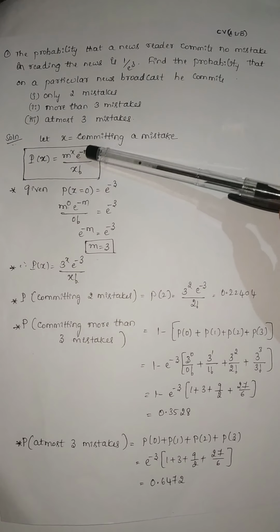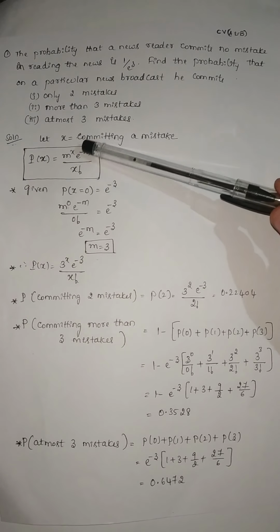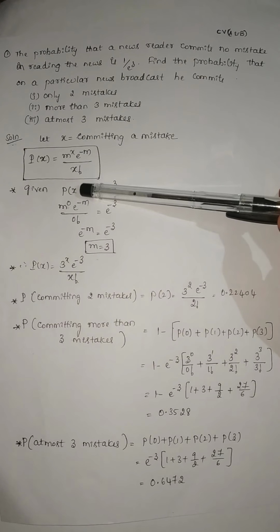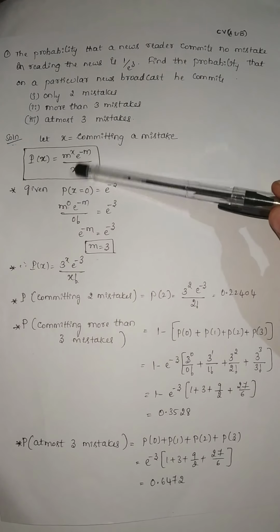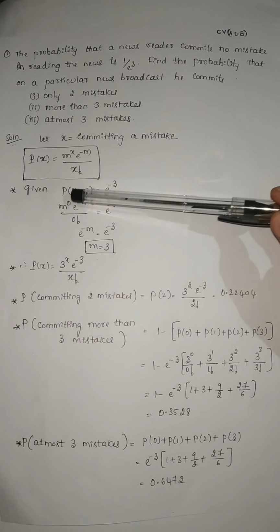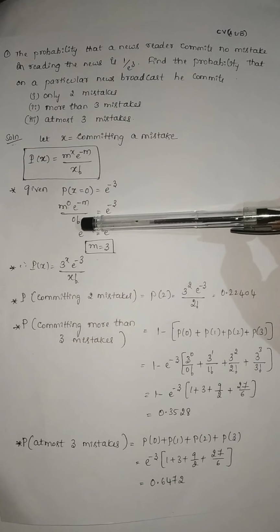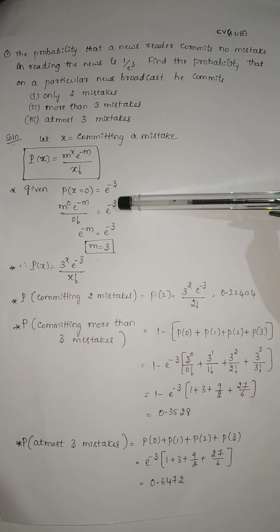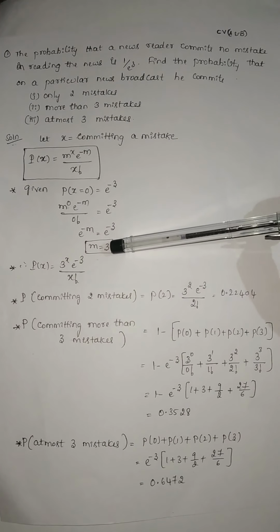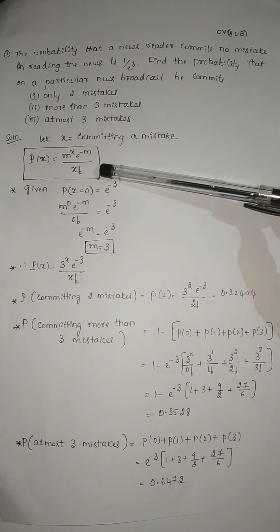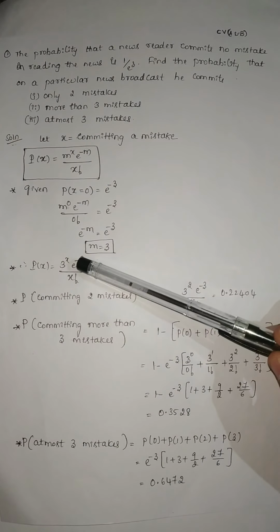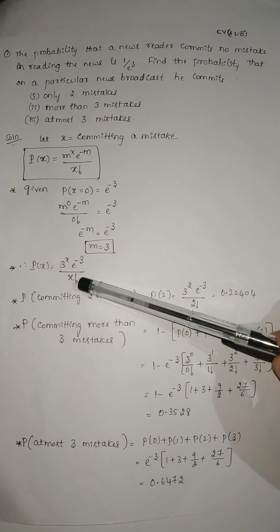and on the left hand side you write the formula m to the power of x e to the power of minus m divided by x factorial, that is P(x), by putting x equal to 0. So the expression will be m to the power 0 e to the power of minus m divided by 0 factorial equal to e to the power of minus 3. When you simplify this, you get m equal to 3. Substitute this m in the formula of P(x), then P(x) equals 3 to the power of x e to the power of minus 3 divided by x factorial.